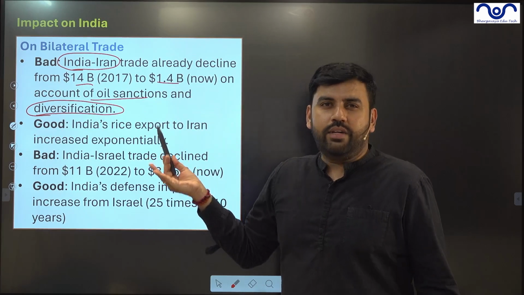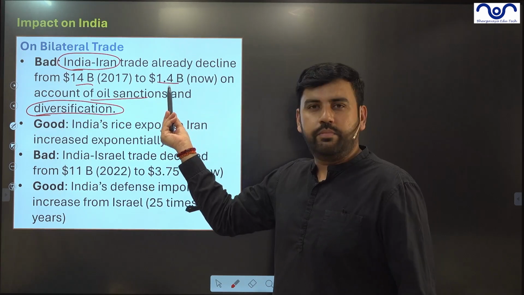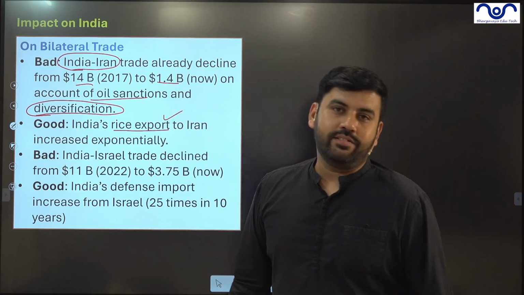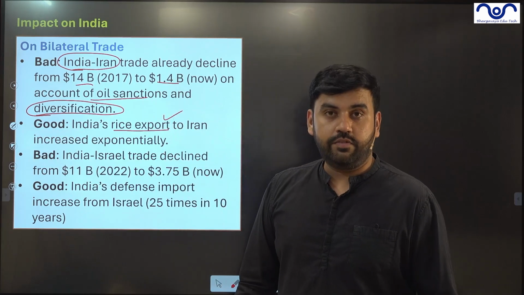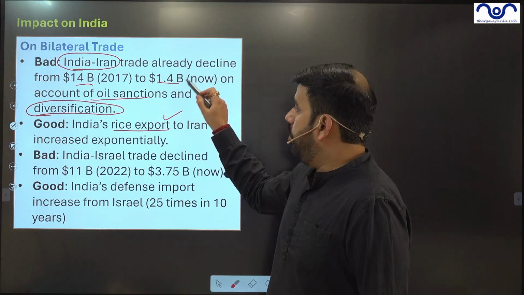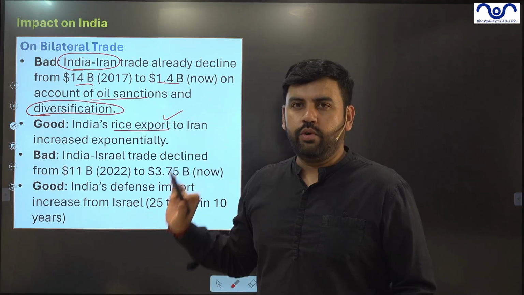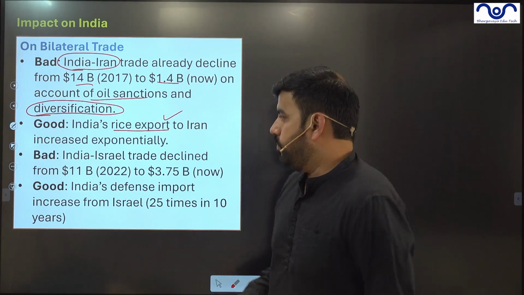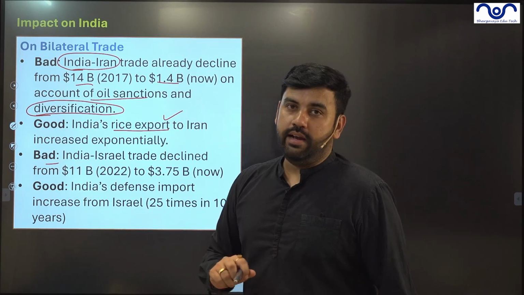So India does not have much to lose. It's just 1.4 billion. The good news: India's rice exports to Iran have increased twice in the last few years. It has just doubled in the last 2 years. So overall, we can say trade has declined, but the good news is that we have been exporting more agricultural goods.